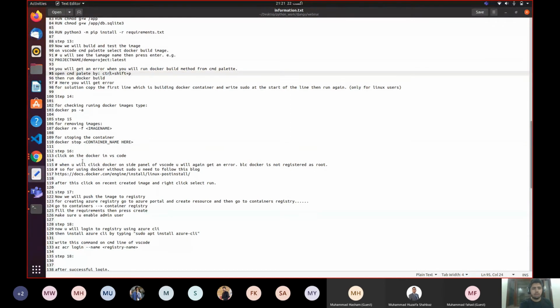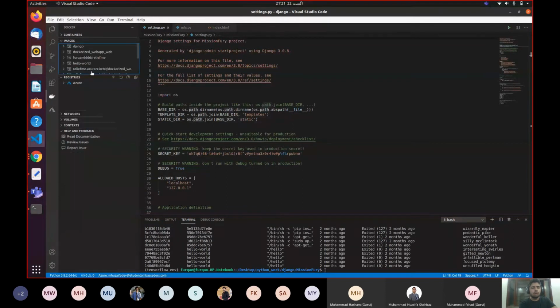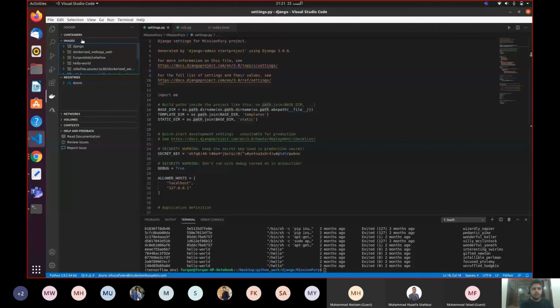So step number 16, click on the Docker in VS Code. Go to VS Code and click Docker. Here is the Docker. And when you click the Docker, I'm already seeing my containers that are built already. I built this one 3 minutes ago, as you can see.